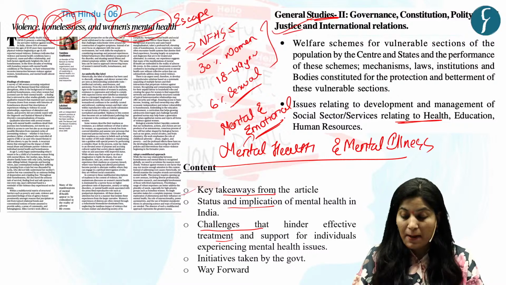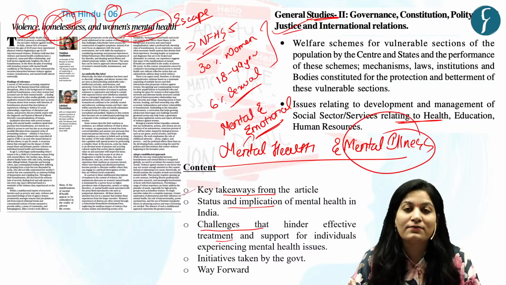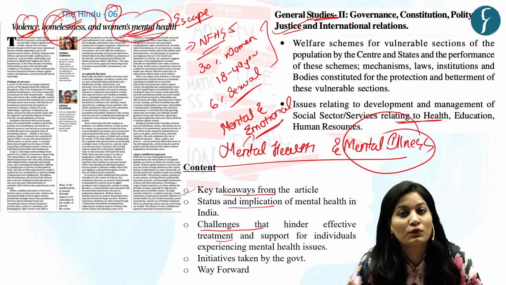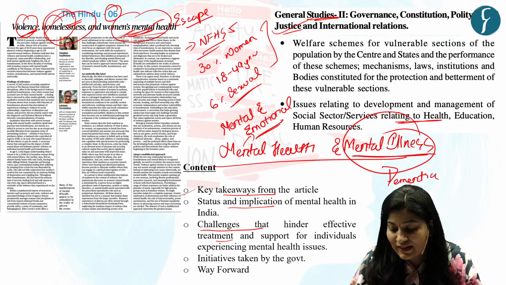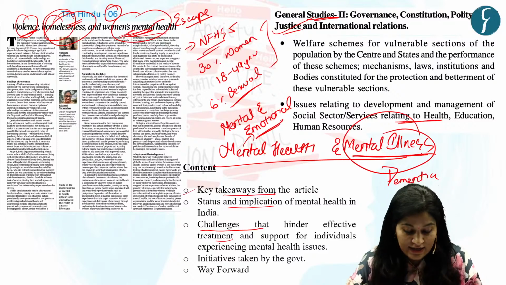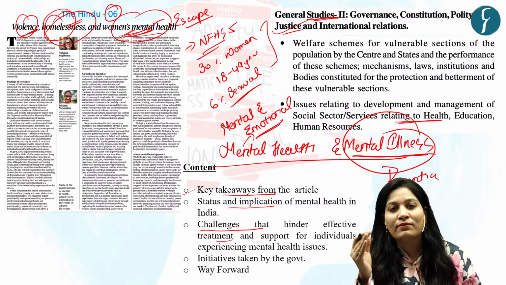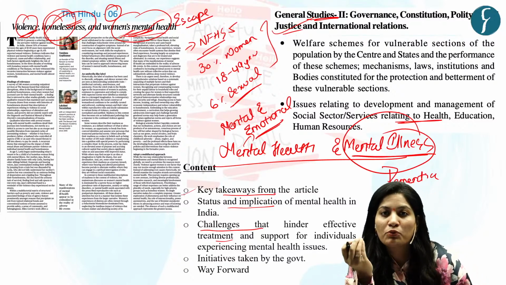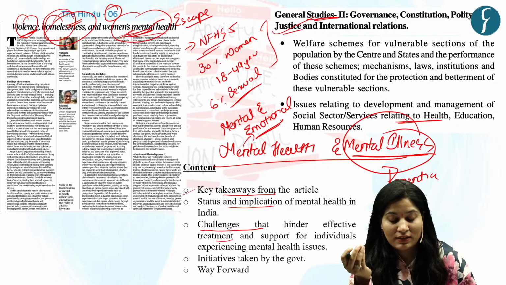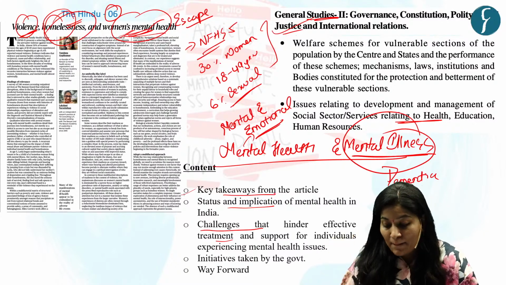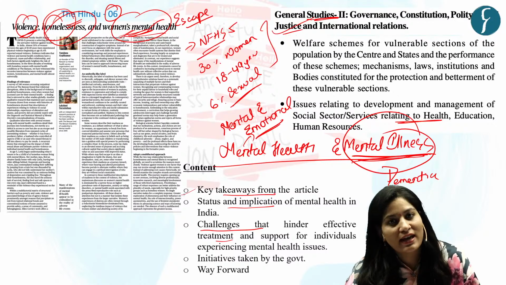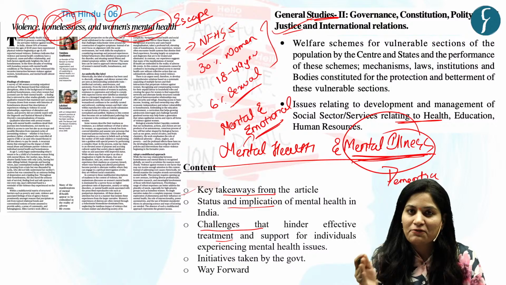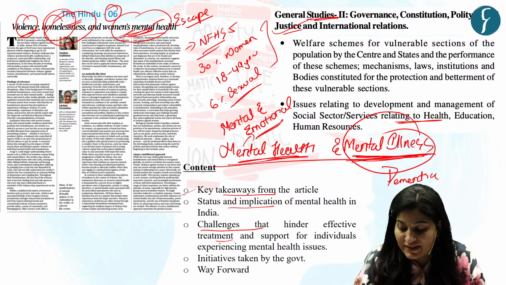Mental illness refers to diagnosed conditions like schizophrenia, dementia. So what we can say here is that anyone can have moments of poor mental health, but not everyone has a mental illness, that is problems like dementia, schizophrenia, etc. So there's a fine difference between mental health and mental illness.